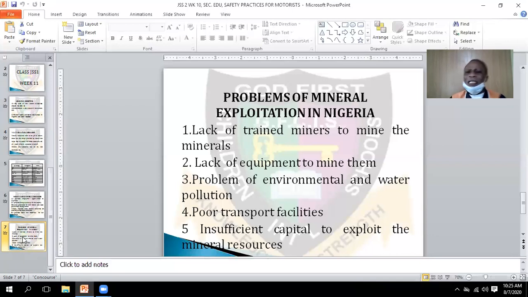It brings diplomatic relationship between Nigeria and other countries. Look at America, they help us. We don't have refineries in Nigeria, where they can refine our crude oil into petroleum, into kerosene.